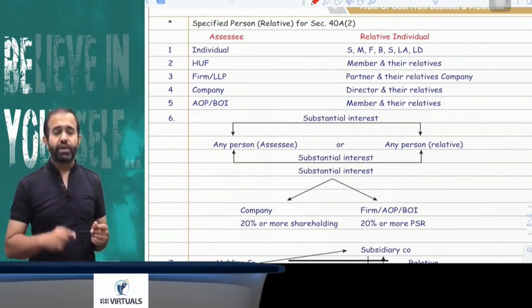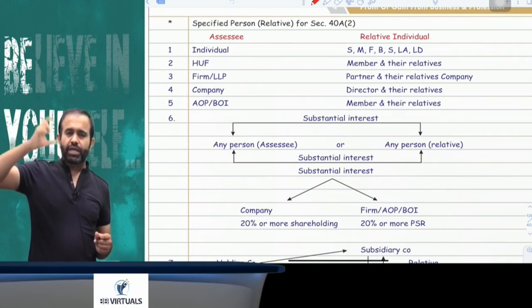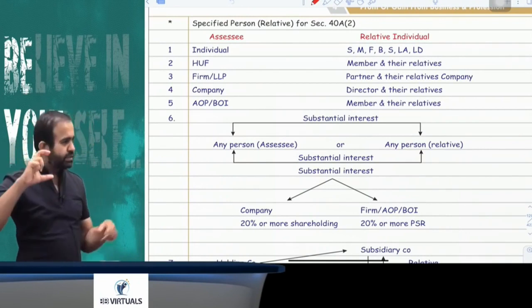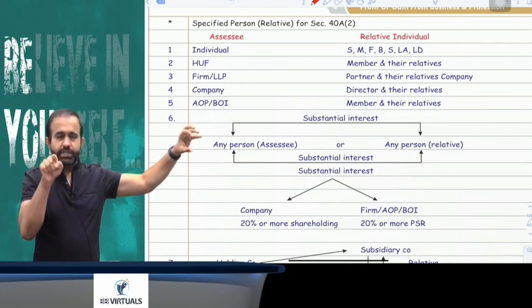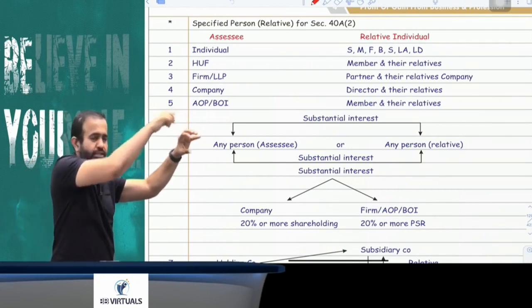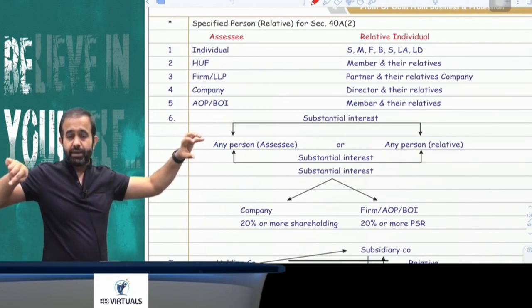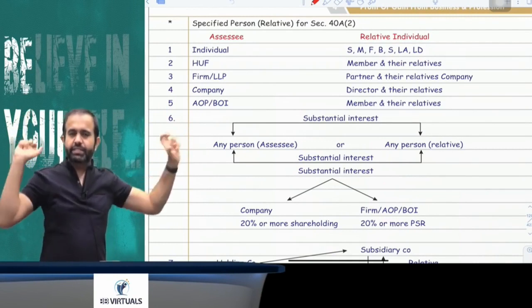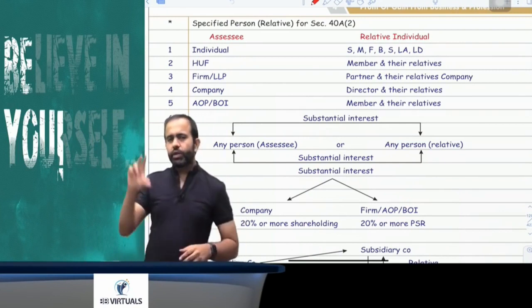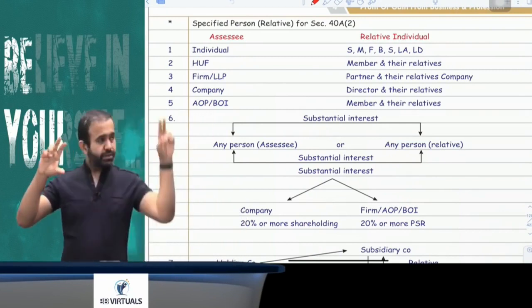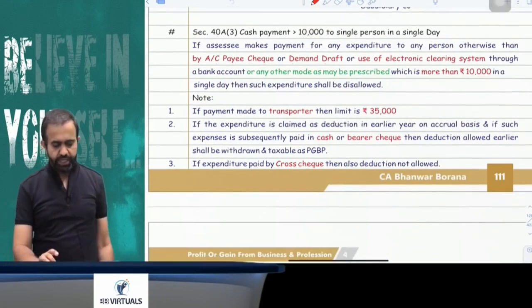Now try to understand, if any person, meaning an individual, HUF, AOP, BOI and so on, and there is some other person, if that person has a substantial interest in the assessee's business, in that case both are treated as relatives. Suppose one holding company has two subsidiary companies, then the subsidiary company will also be treated as a relative.